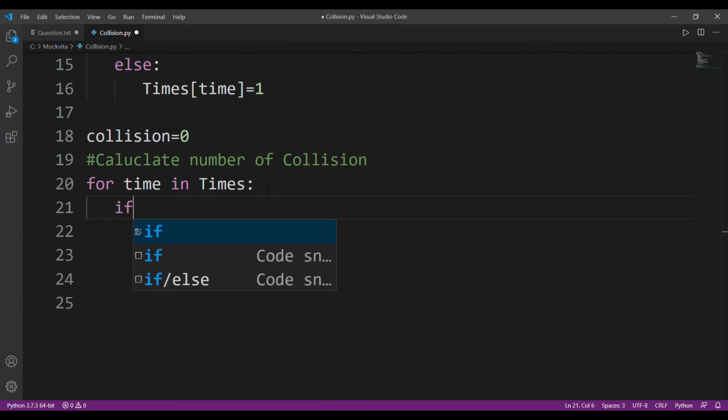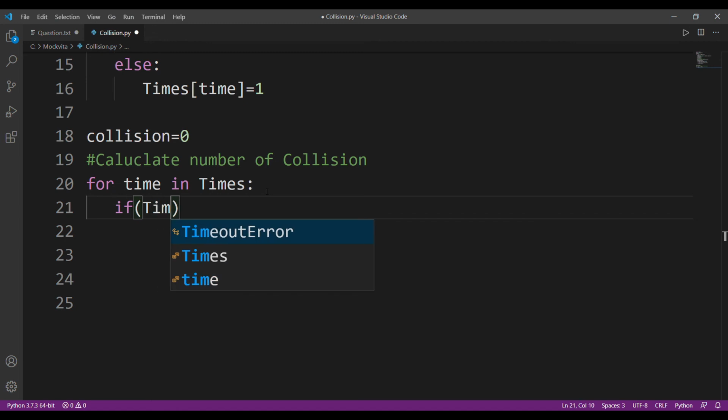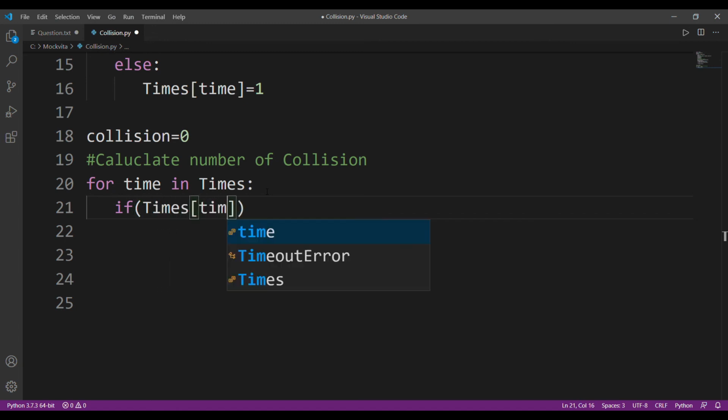If basically times[time] is not equal to 1, which means at that particular point of time the number of cars present at the origin is not equal to 1, then I'll use the formula which I have specified before, that is n into n minus 1 by 2.